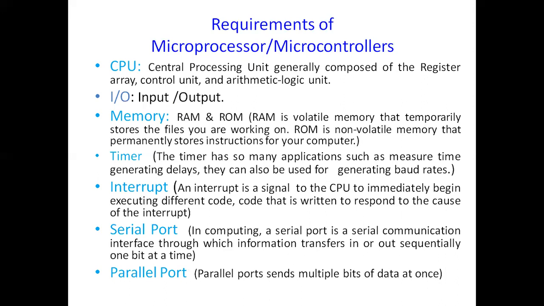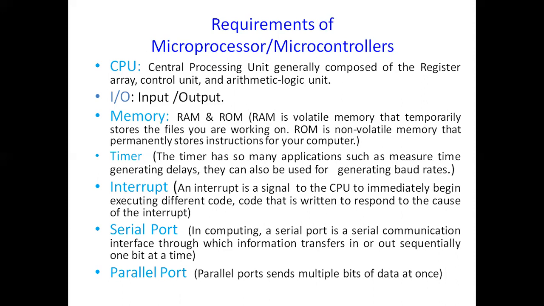We also have another one, which we call a serial port. As I told you, serial communication is required whenever you want to transmit the data bit by bit. Then we can go for a serial communication port, and it also includes a parallel port where you can transmit multiple bits of data at a time. So students, if you carefully look, the requirements of both microprocessors and microcontrollers are similar. You should have a CPU, I/O, memory, timers, and all these supporting devices are also required. But the question is, how are these devices placed?